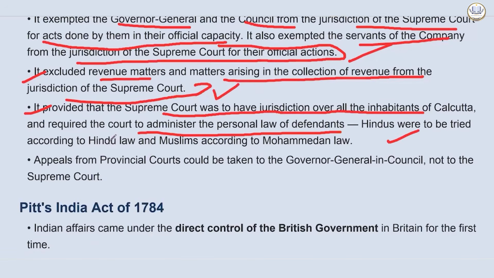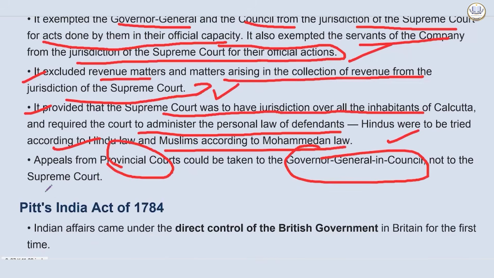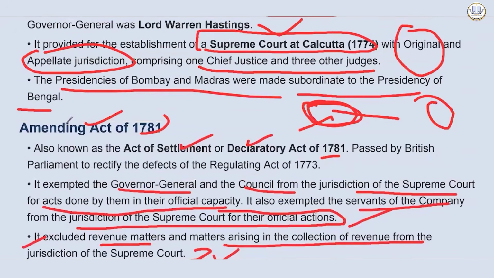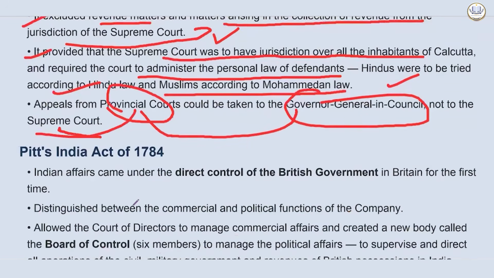Hindus were to be tried according to Hindu law. This can become a prelim statement. Muslims according to Mohammedan law. Appeals from provincial courts could be taken to the Governor General in Council, not to the Supreme Court. From provincial court, it will go to Governor General in Council, not to the Supreme Court. This was done through the Amending Act of 1781.